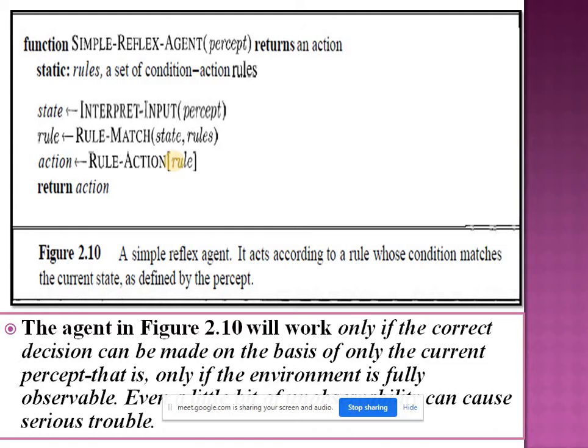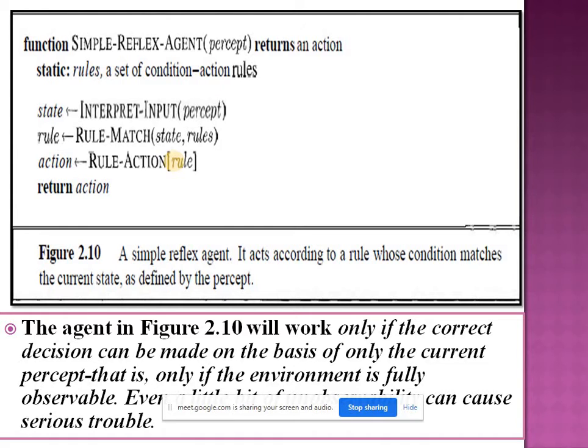Current state is determined using the percept input. Then rule is determined using the current state and condition action rules. By using the current state and condition action rules, a rule is determined for this particular action. Next, action is performed using the current rule.